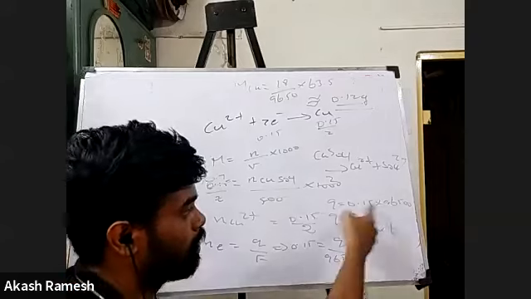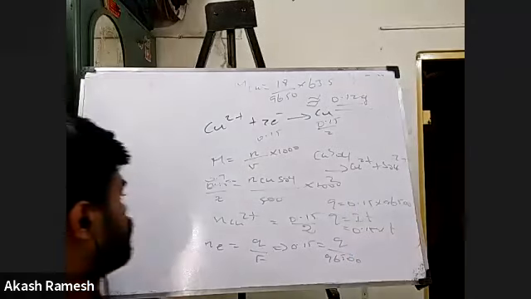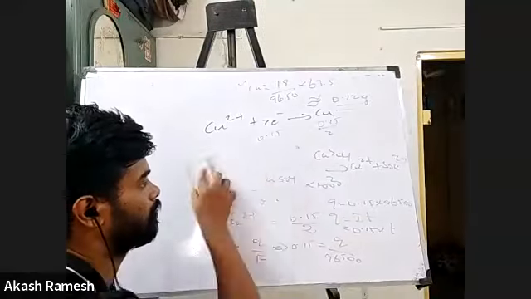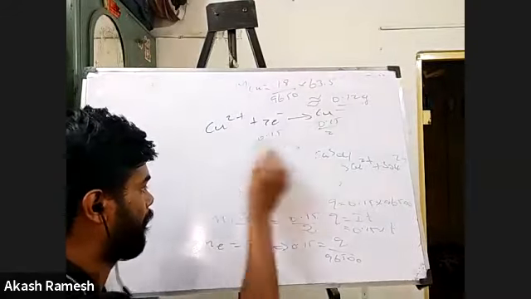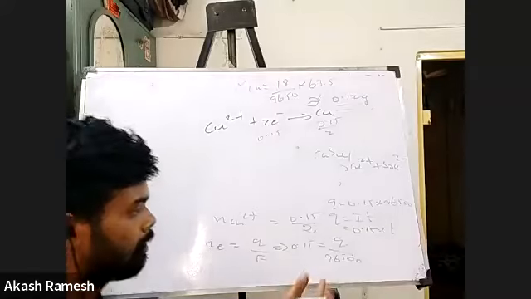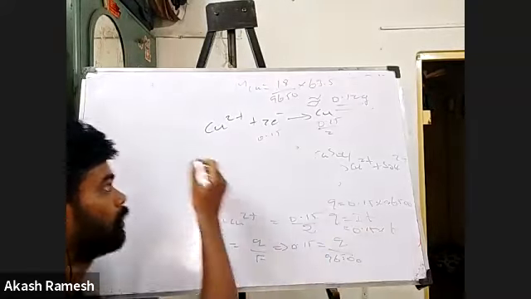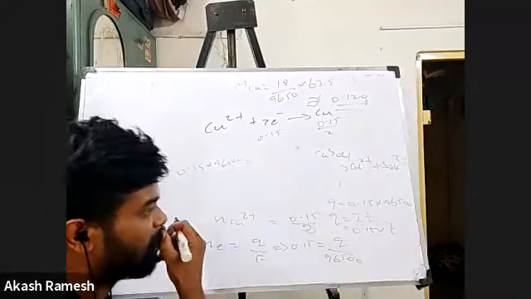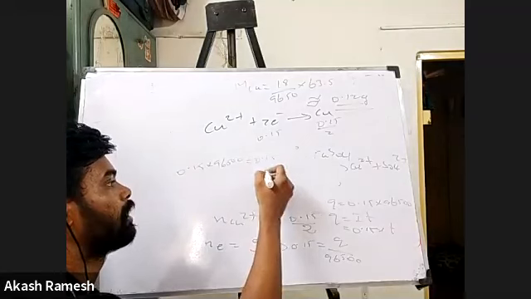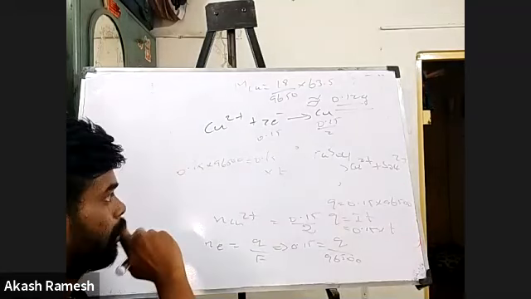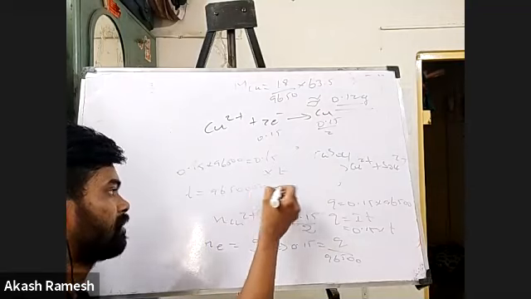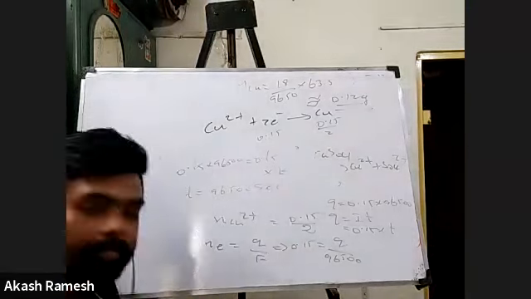Okay, so now I know the point. Let me write it. So this is the Q value, that is 0.15 into 96,500, which is equal to I, which is 0.15, into the time. So 0.15 gets cancelled. So basically T is 96,500 seconds. That's it. That's the answer.